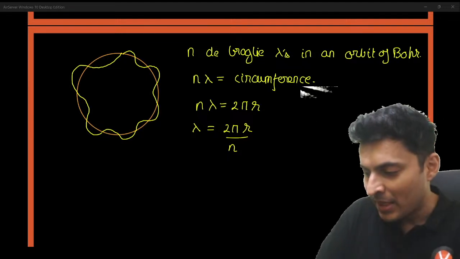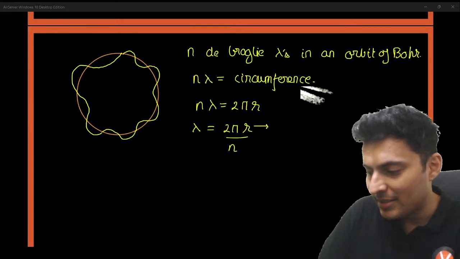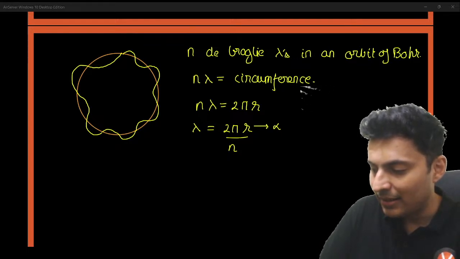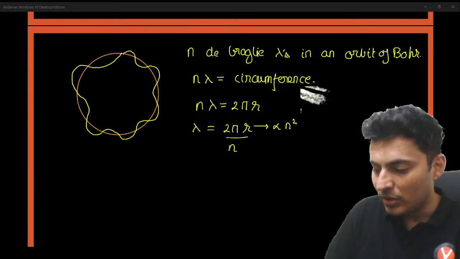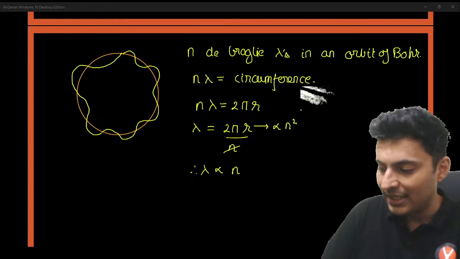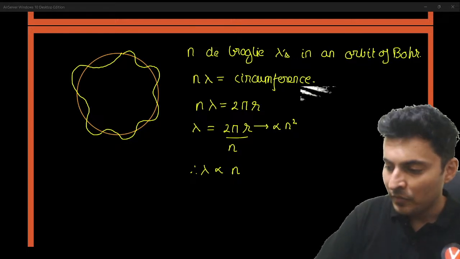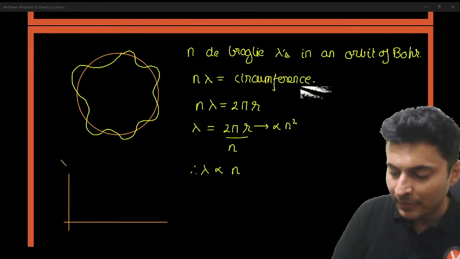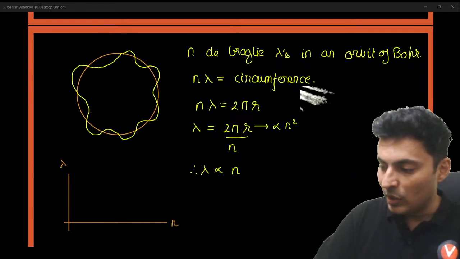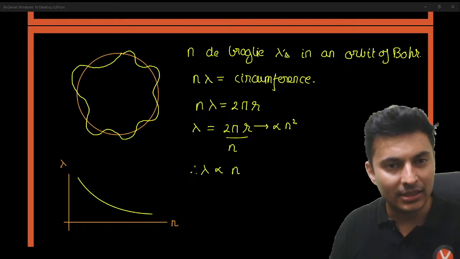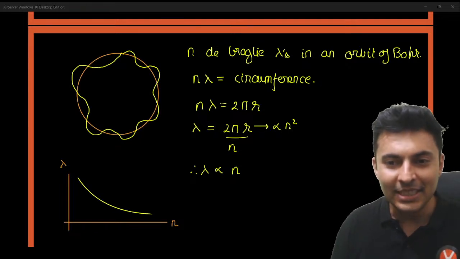But remember, r itself was proportional to n square. Remember this? r was proportional to n square. So therefore, lambda will be directly proportional to n because one of the n will cancel off. That means if you draw the graph of the de Broglie wavelength versus n, it will look something like this. Keep this in mind.